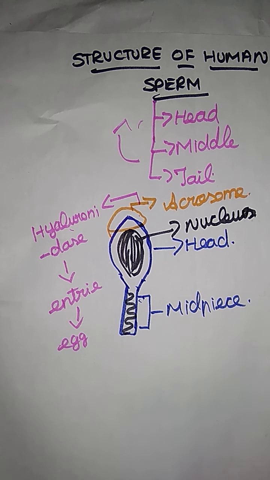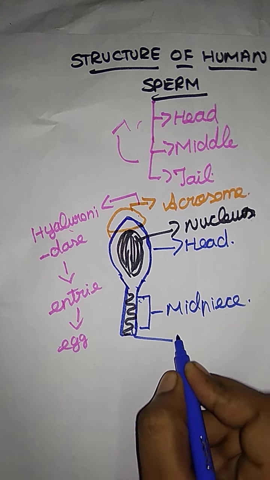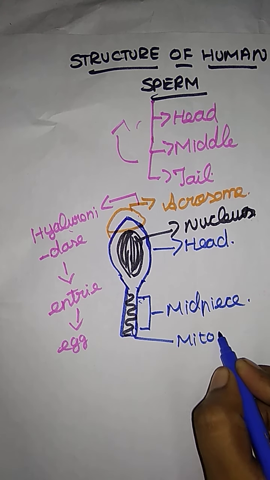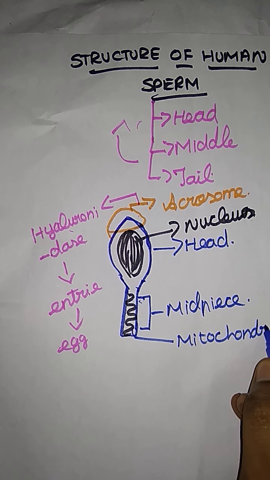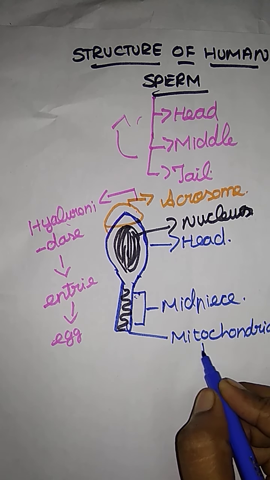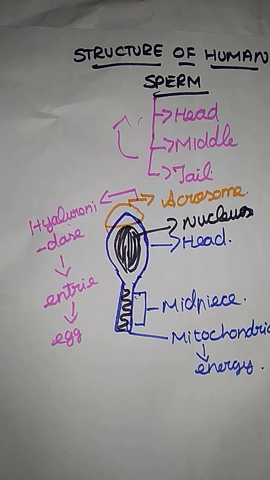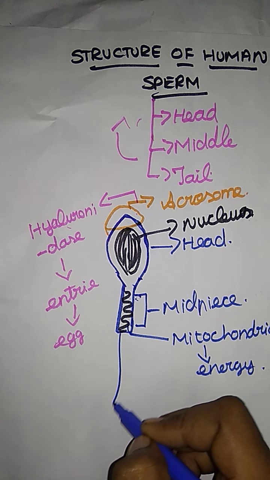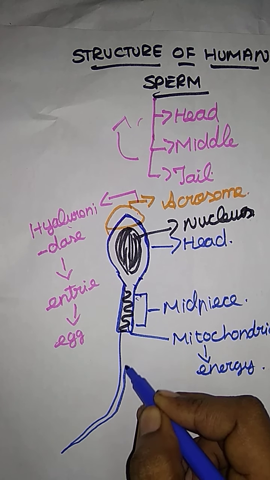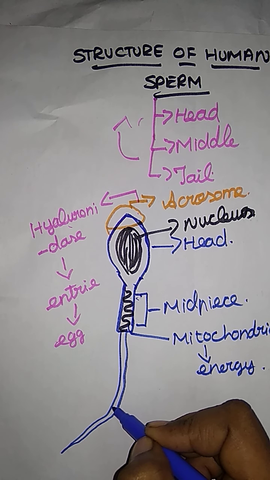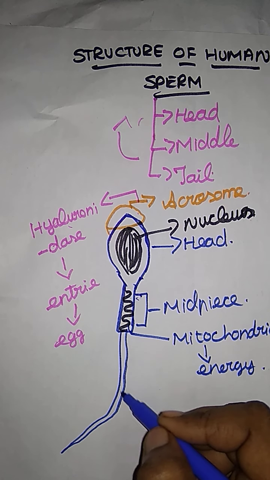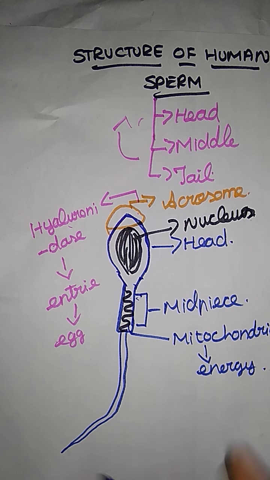The mitochondria provide energy to the sperm for the movement of the tail part.